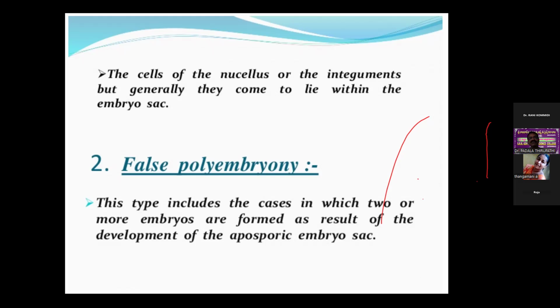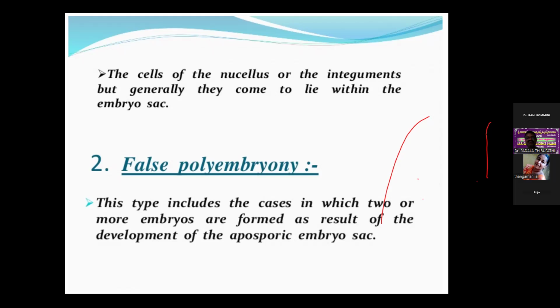So false polyembryony occurs due to the presence of multiple embryo sacs within the ovule.